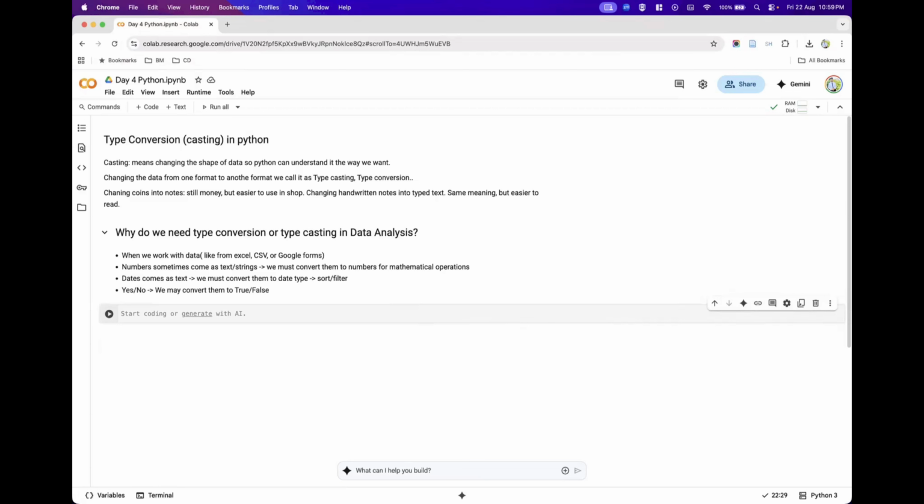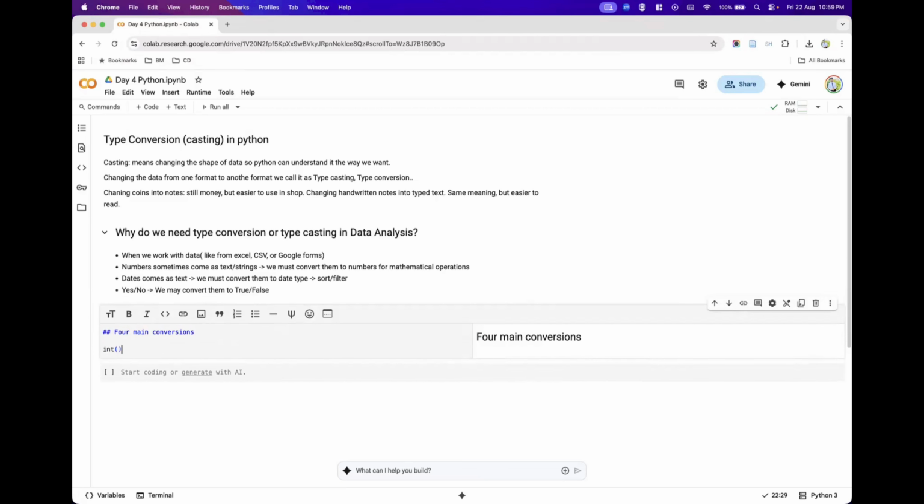So what are the different typecasting and type conversions available in Python, that we will be using in our future projects? We have four main conversions. What are those four main conversions?